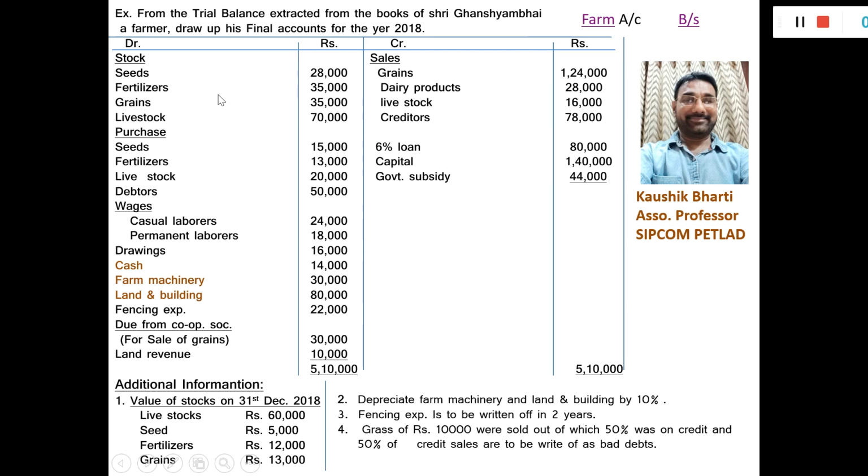First of all, the opening stock of seeds, fertilizer and grains will be written on the debit side of the farm accounts. Go to the farm accounts. Seeds 28,000, fertilizer 35,000, grains 35,000, total 98,000. Go to the sum.